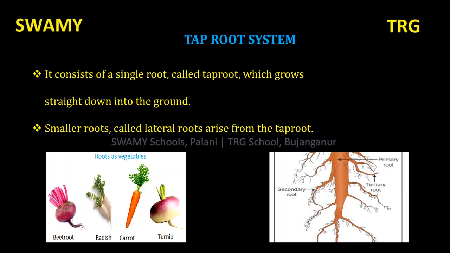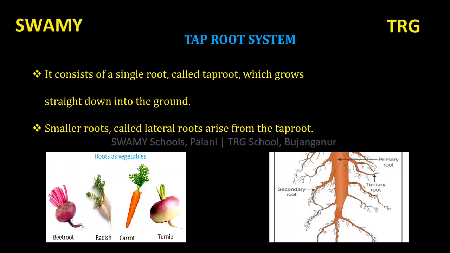Some plants like radish, beetroot and carrot have main root with thinner roots growing from it. This is called taproot. These roots grow deep into the soil. Most trees have taproot system. Will have the same pattern of roots in every plant? In some other plants, arrangement might be different.